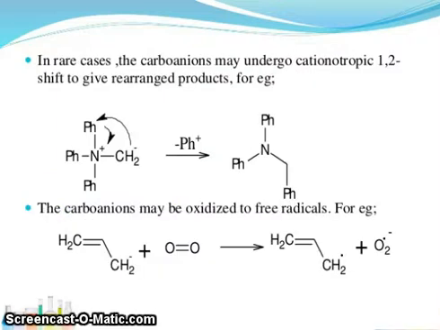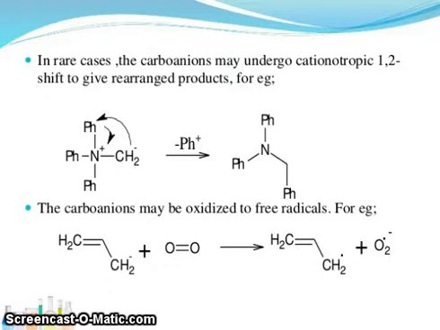In rare cases, the carbanions may undergo a cationotropic 1,2 shift to give a rearranged product. For example, in this molecule here nitrogen is positive and CH2 negative.